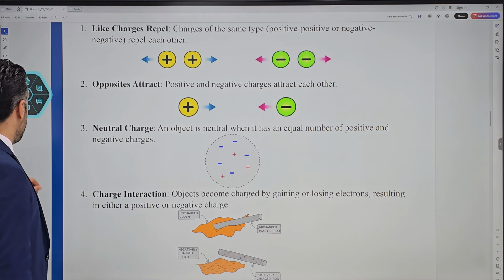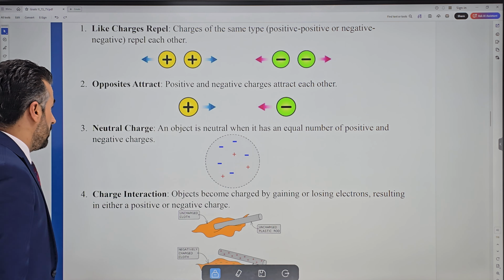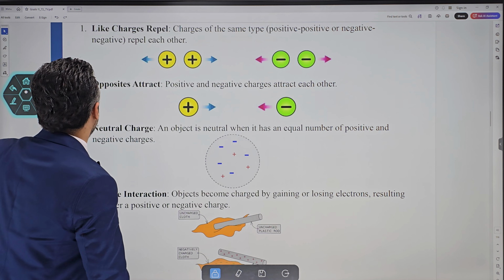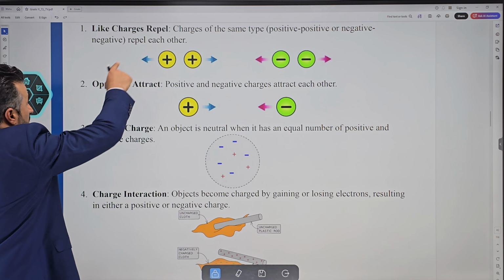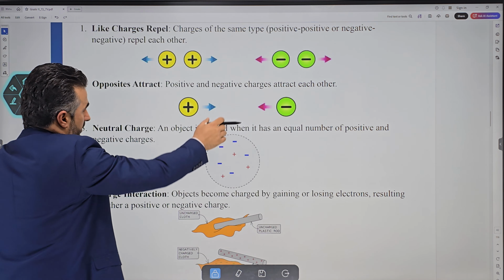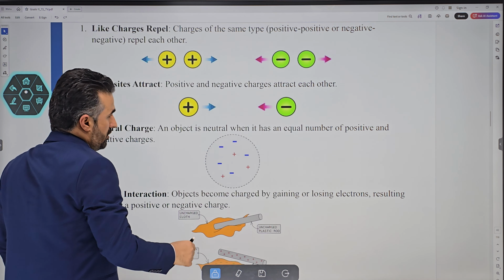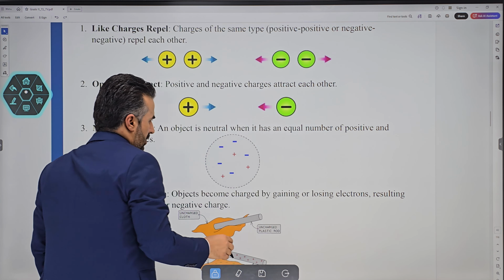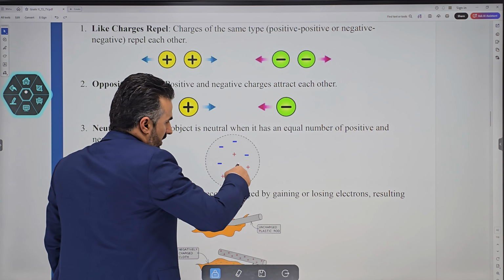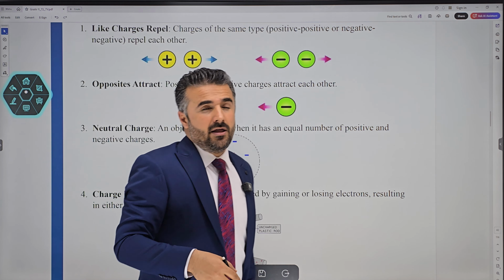Very good. Another thing we have is something called neutral charge. What do we mean by neutral? And if we start with this one, we said like charges repel, opposite charges attract. We have something called neutral charge. What is neutral charge? We can say if we have an object, of course, or objects in nature, they are neutral.